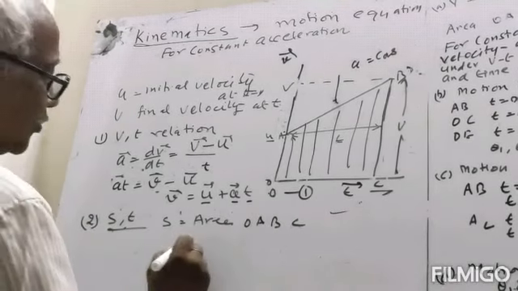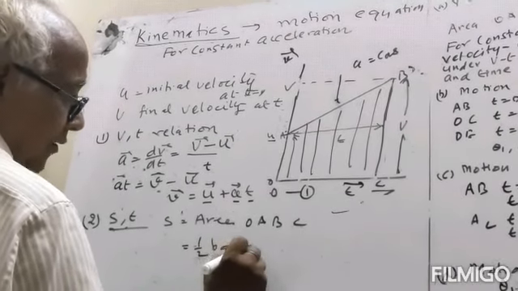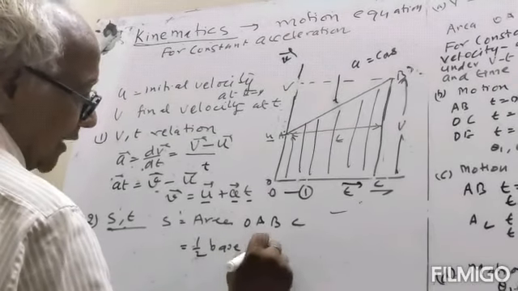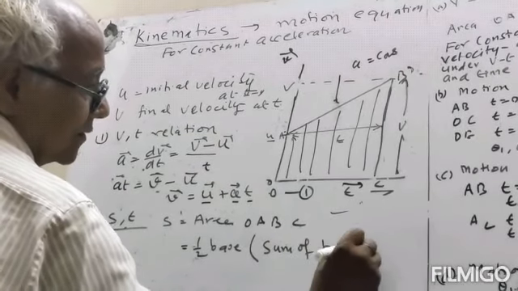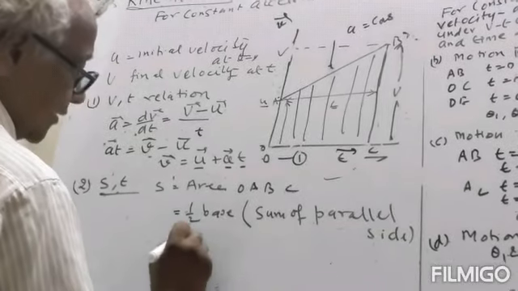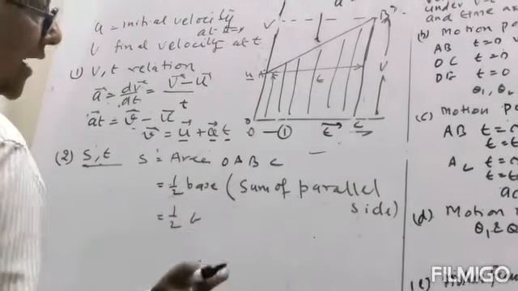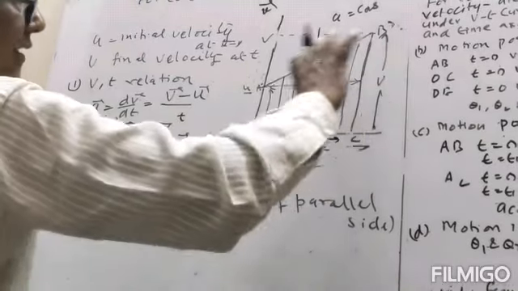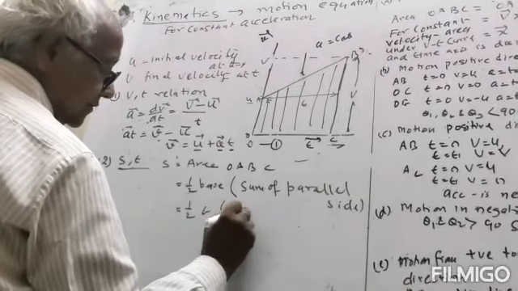Area of trapezium is equal to कितना होगा? 1/2 base multiplied by the sum of parallel sides. Base is time, and the parallel sides are u and v.